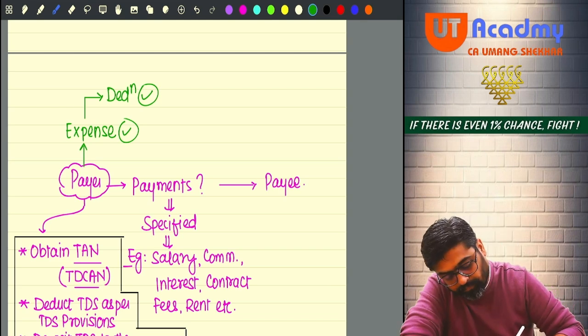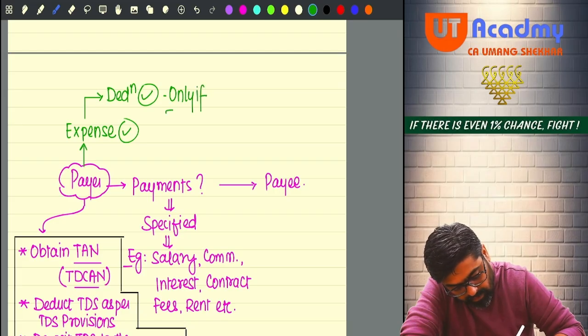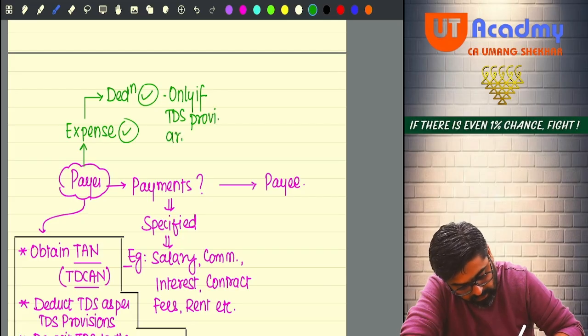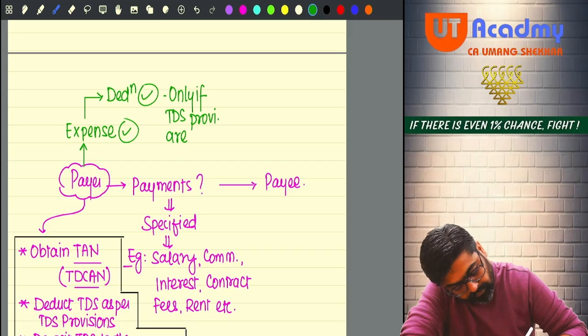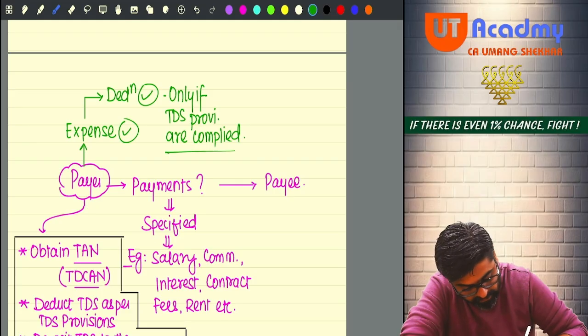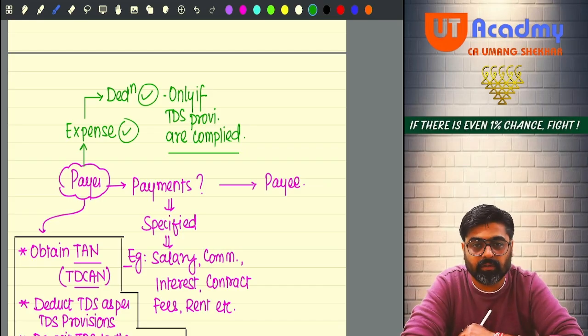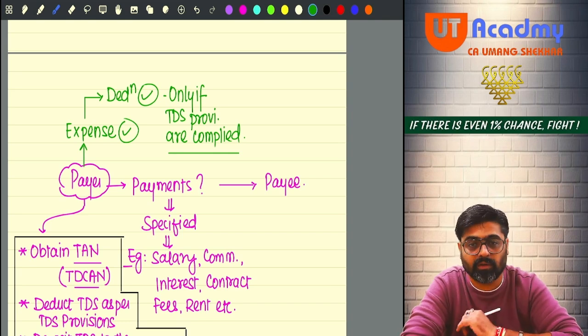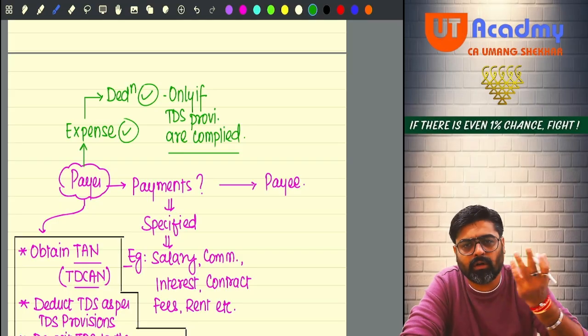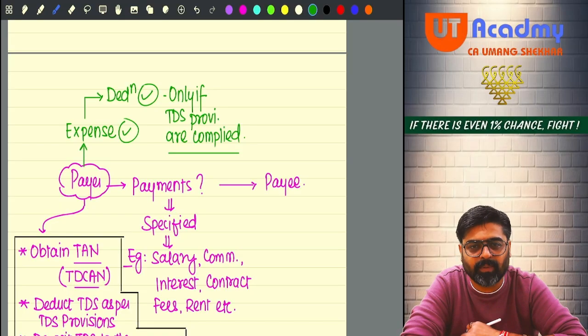Deduction will be allowed only if TDS provisions are complied with. Meaning, we have told you how much TDS to deduct and you have deducted it. We have told you to deposit it, and you have also deposited the TDS. You are filing your returns at the correct time, issuing the TDS certificates, etc. Yes or no? Then we will not mind giving you the deduction for those expenses.